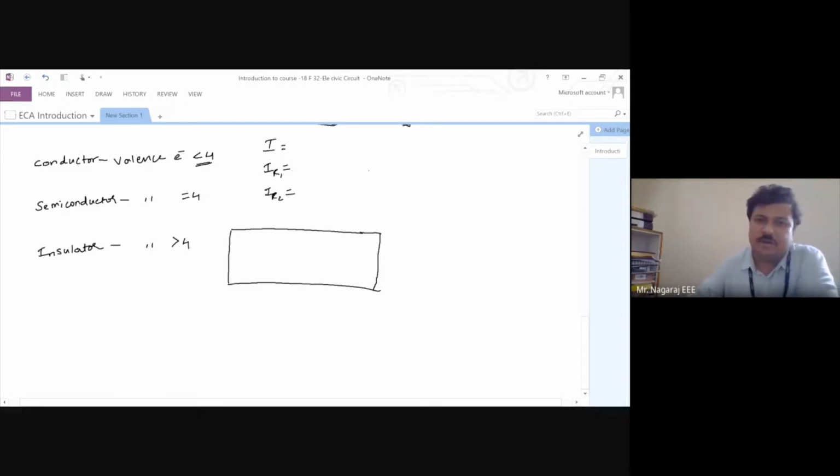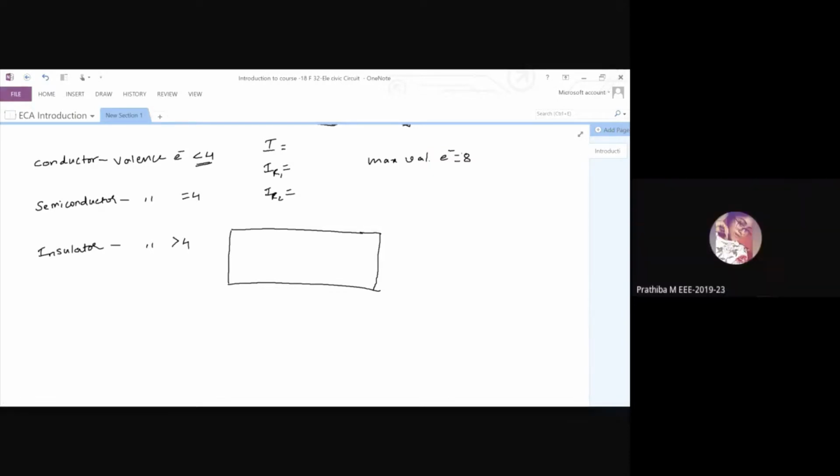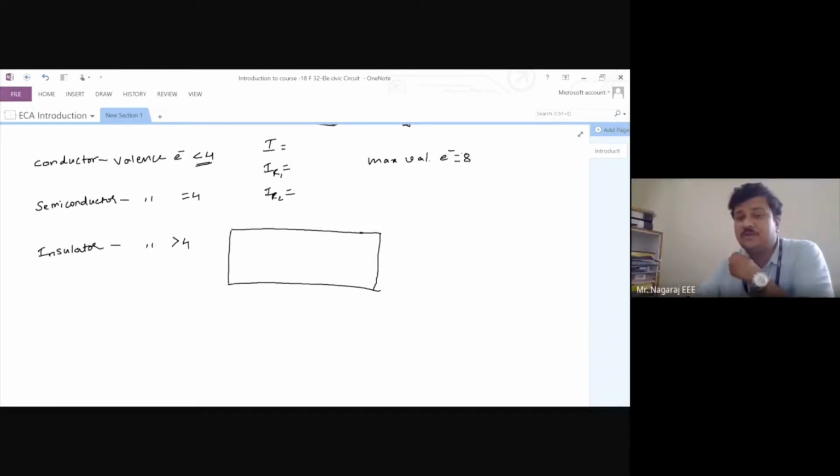Because maximum valence electrons are 8 in number. Do you remember the electronic configuration, how you assign electrons to orbits? In chemistry you might have studied. You cannot fit valence electrons more than 8. The maximum number of valence electrons is 8. Minimum is obviously 1. Yes or no?